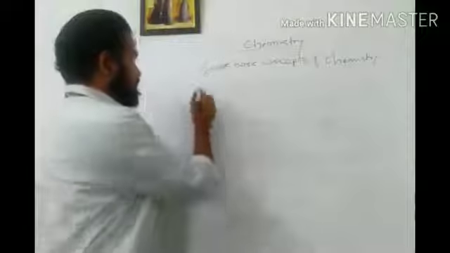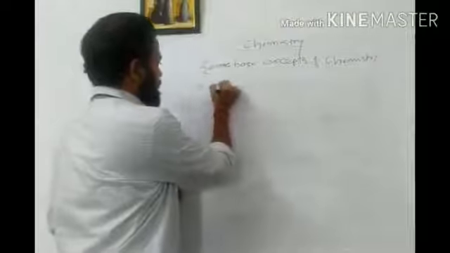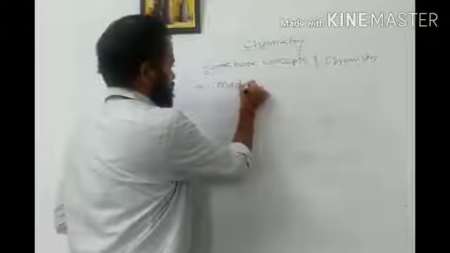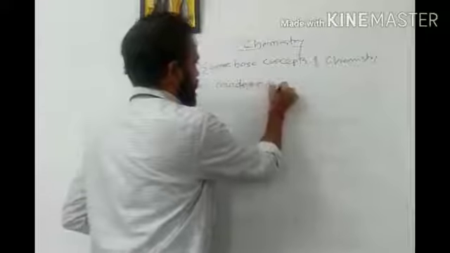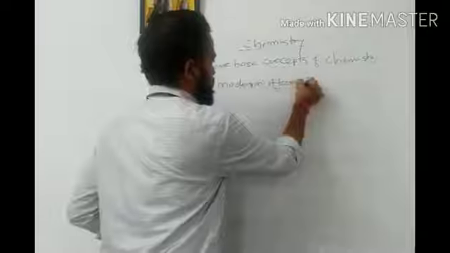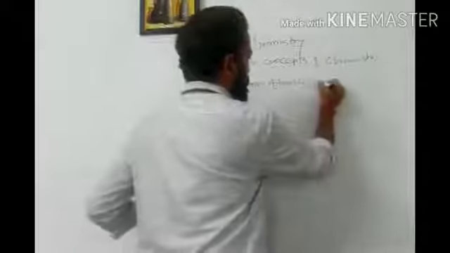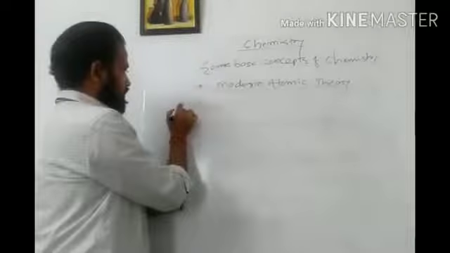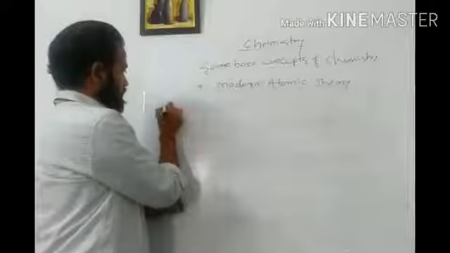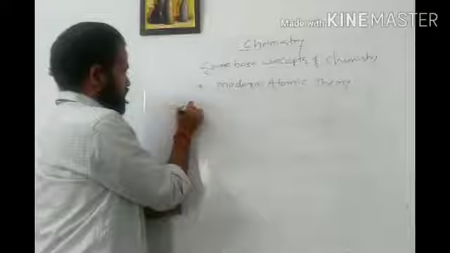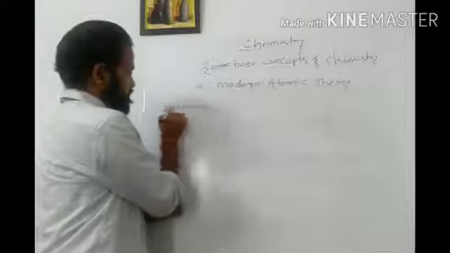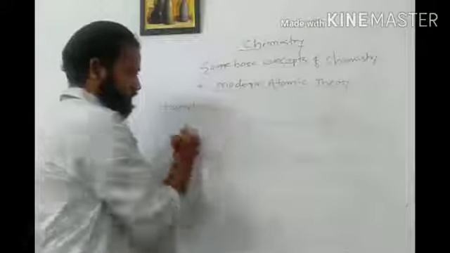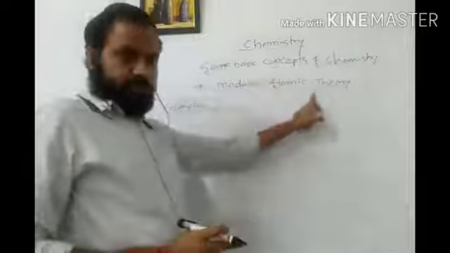So we are going to study the second atomic theory, that is the modern atomic theory. We will discuss the assumptions of this theory.